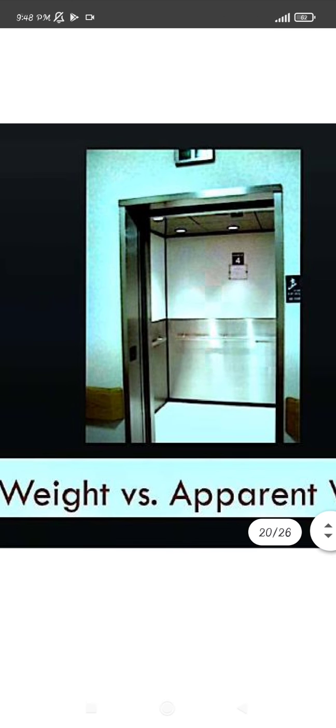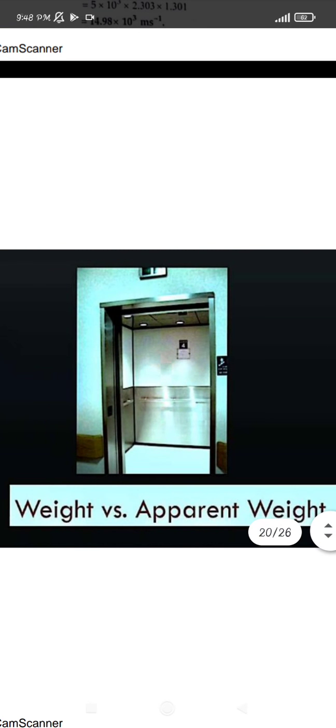Okay. So the last topic for your session is weight versus apparent weight. Now what is this apparent weight? Every one of us has traveled in a lift. Whenever we sit or stand in a lift, what happens to our mass? When the elevator starts and the lift moves in the upward direction, we feel that our mass is increasing.